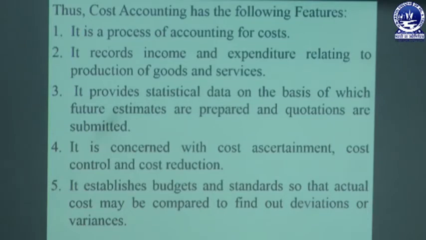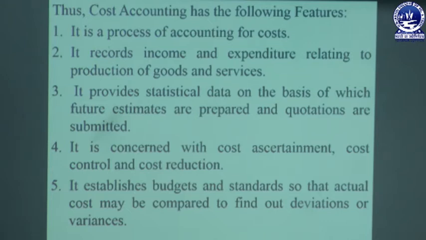So from the above definition, we can say that there are certain features or natures of cost accounting. The first one is, it is a process for accounting for cost. Generally, cost accounting means accounting for cost. That means the amount of expenditure incurred we can take into account and find out the selling price of a particular product.